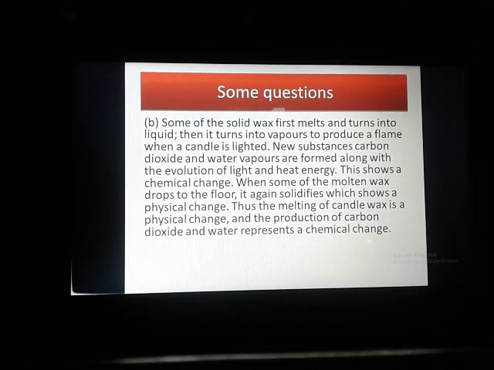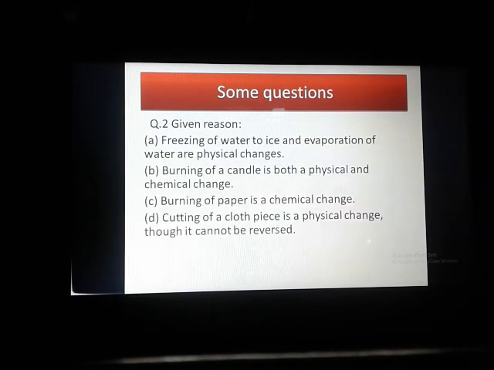Another process, the candle melts down and forms molten wax. When the molten wax solidifies, it turns back into solid wax. So this whole process is called physical change. Parallelly, the carbon dioxide, water vapor, heat and light that are produced are called chemical change. So these two processes are simultaneously related in this case. So that's why burning of a candle is both a physical and a chemical change.